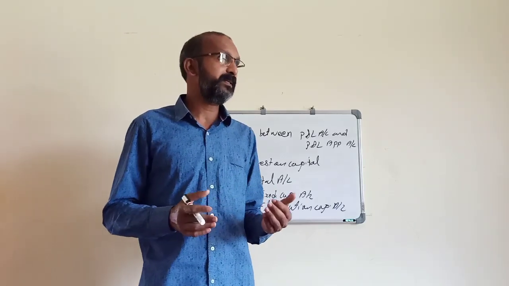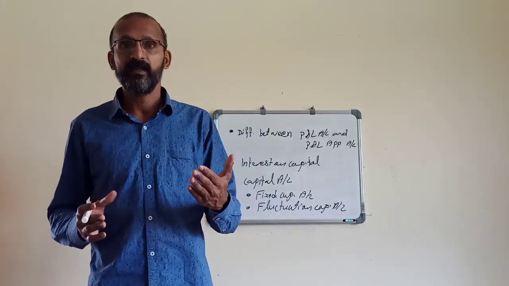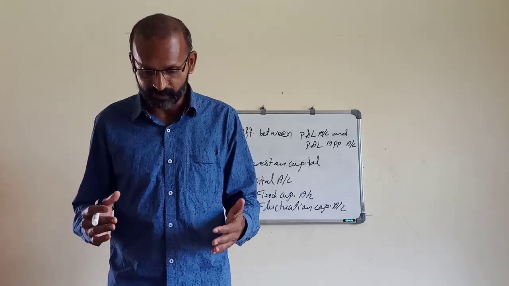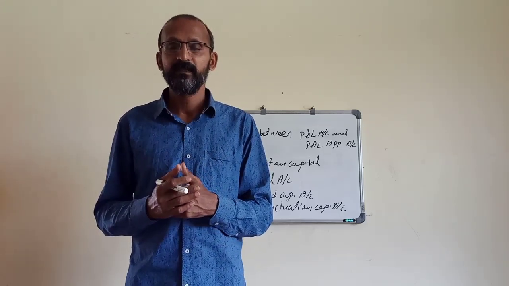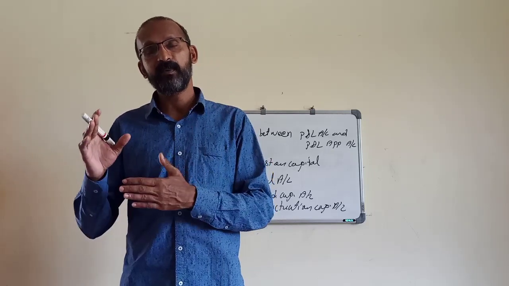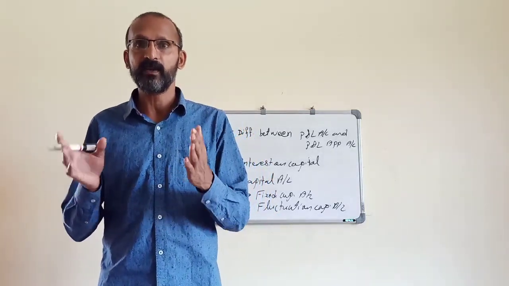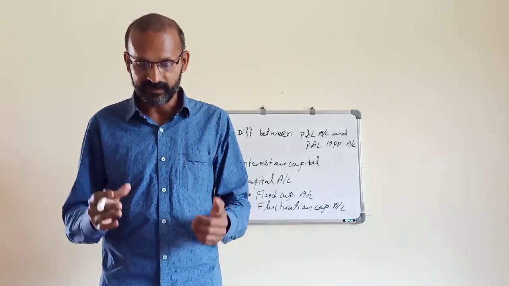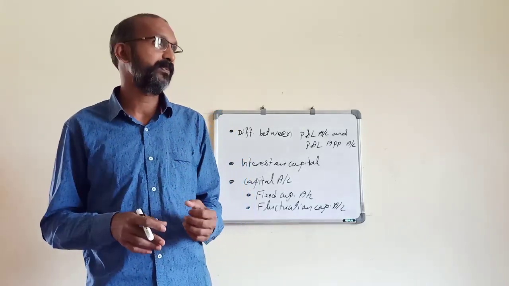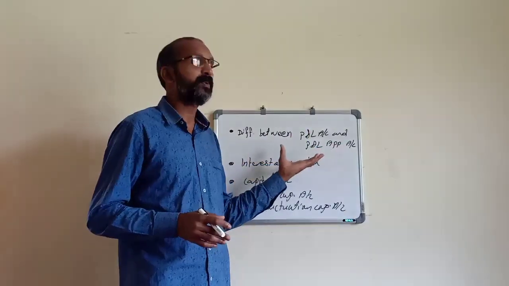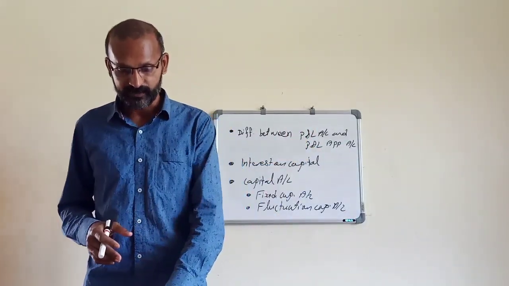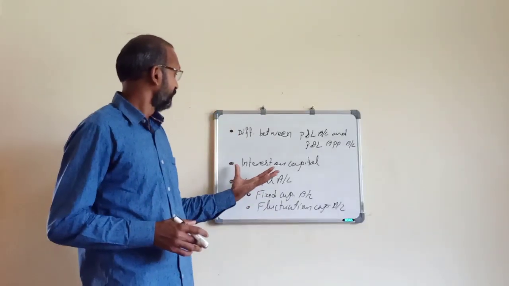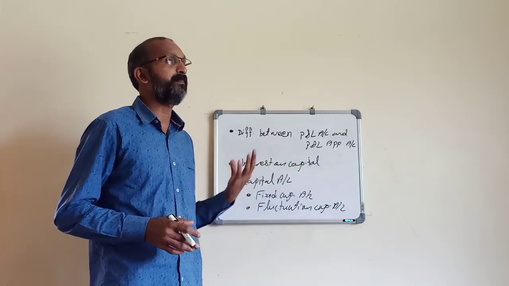The profit and loss account is not prepared on the basis of the partnership deed, but the profit and loss appropriation account is prepared according to the profit sharing terms of the partnership deed. These are the main differences between the profit and loss account and the profit and loss appropriation account. Next we go to the next point, interest on capital.